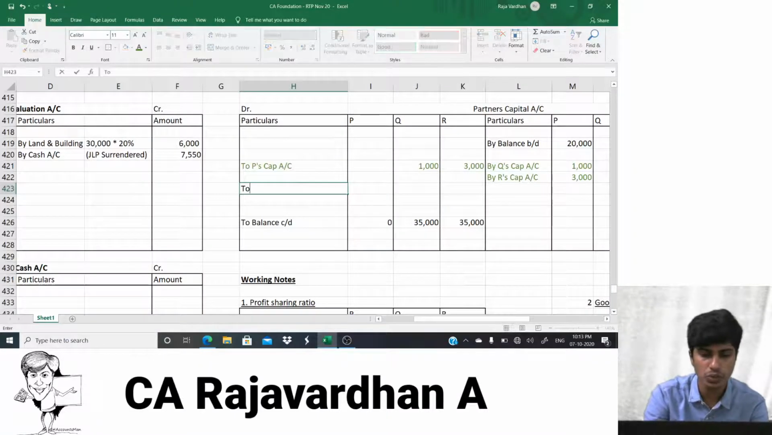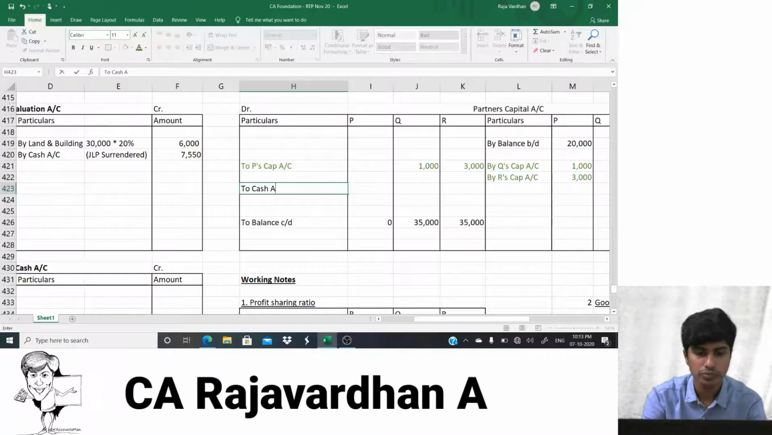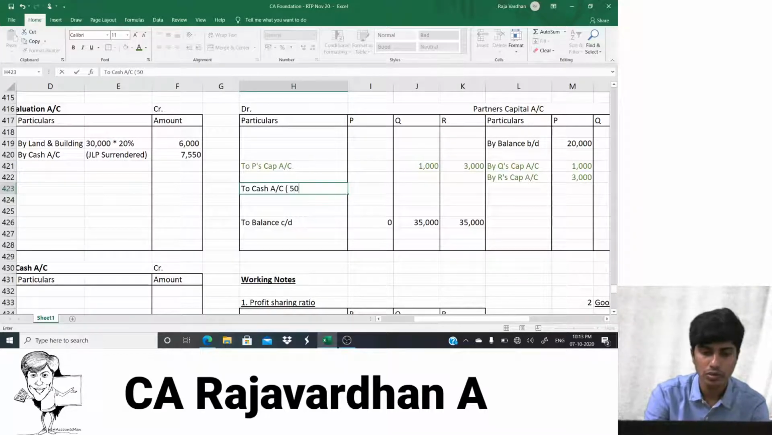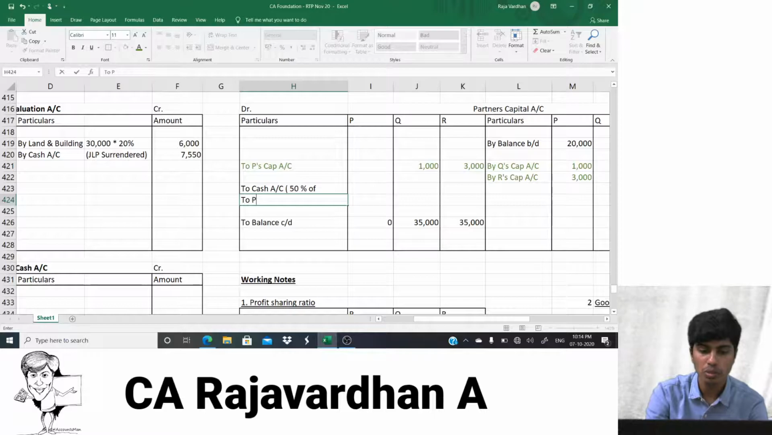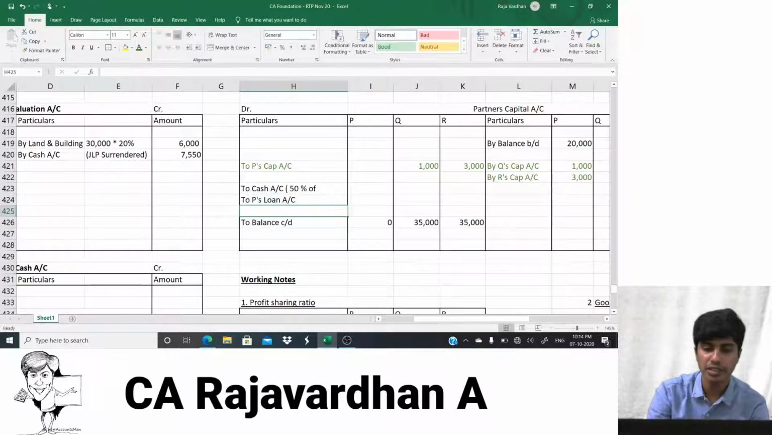So I'll write here to cash account. How much? 50% of whatever is the amount. I will tell you how much is the amount. And then balance should be transferred to which account? It should be transferred to his loan account. So I'll write to P's loan account. Would have to pay him later, isn't it? So that would be the balance 50%.